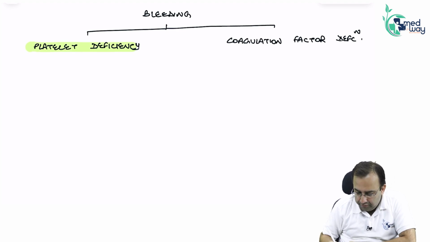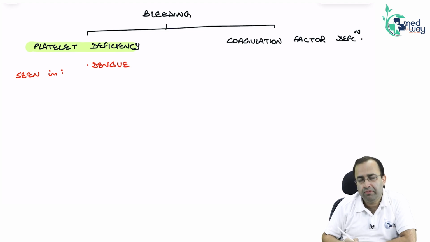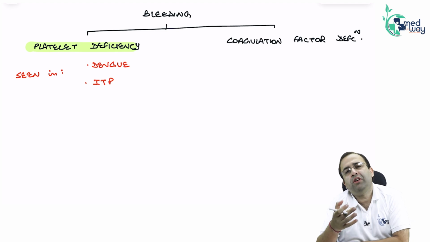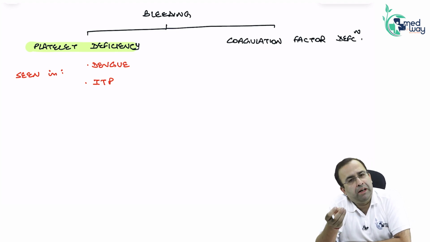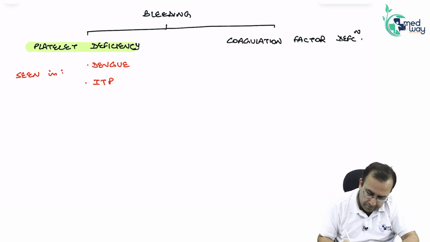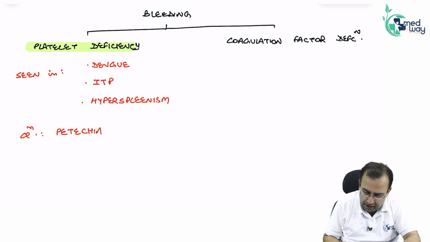Bleeding due to platelet deficiency is seen in dengue infection, where platelet count is low. Also destruction of platelets due to ITP, immune thrombocytopenic purpura: antibody against platelets leading to thrombocytopenia, leading to purpura, hemorrhagic spots on skin. Where are platelets destroyed? In the spleen. So it can be due to hypersplenism. Clinically leading to petechiae and purpura.